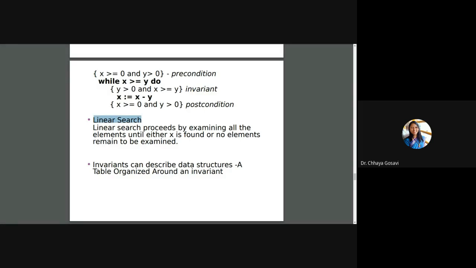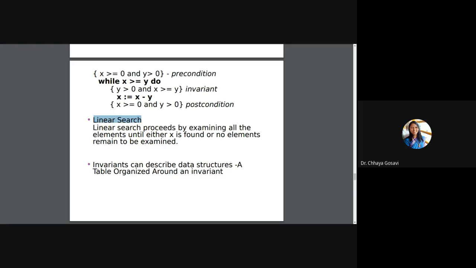It's a linear search. Proceed by examining all elements until either X is found or no element remains to be examined. So you start from the first number and check whether it matches roll number 14. No, then increment and check the next number. It is 7. It is not matching 14. Again next, till you get that number or you end with the list. That number may be absent.